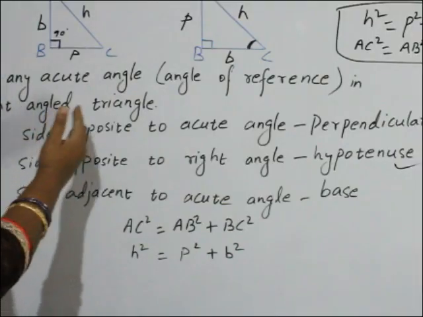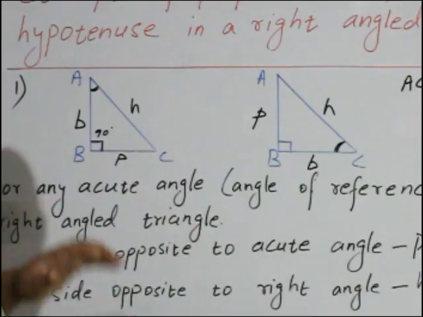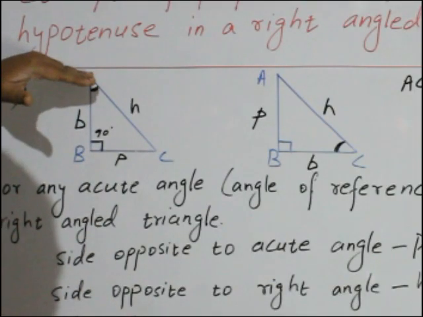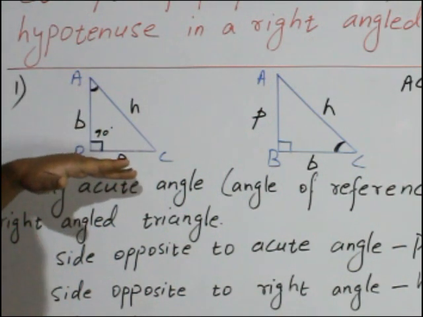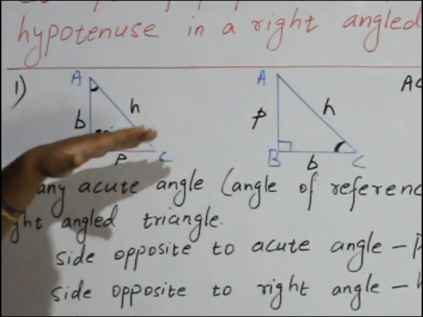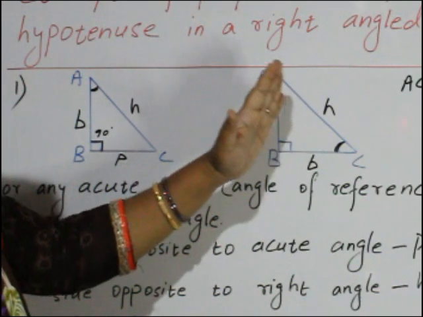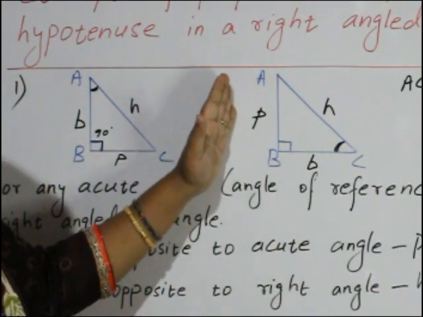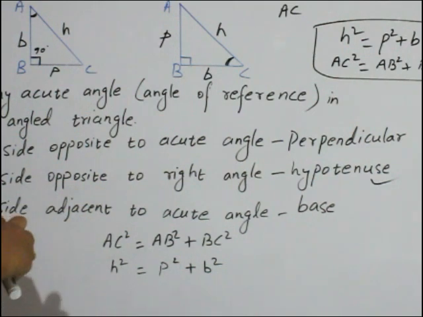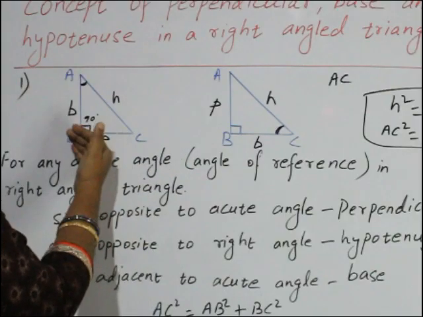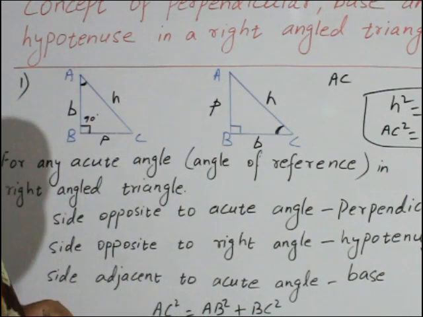Whatever the angle of reference, you must remember these things. First, the side opposite to the acute angle, the angle of reference. If you consider angle A as the angle of reference, its opposite is BC, which becomes the perpendicular. If you consider angle C, its opposite is AB, so AB is the perpendicular. Next, the side opposite to the right angle is the hypotenuse. In any case, it is always the hypotenuse. This will never change.